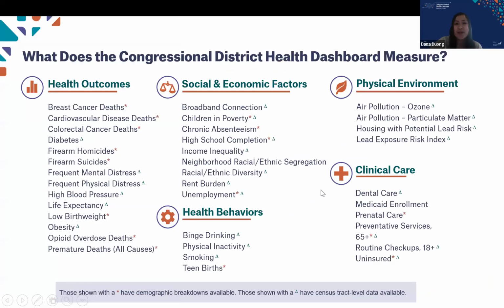So the big question is, what do we measure? We have a total of 37 measures on health and its drivers, and they're organized into 5 different domains. As you can see here, our first domain is the health outcomes domain, and some metrics include breast cancer deaths, high blood pressure, and obesity. We have social and economic factors, which include broadband connection, chronic absenteeism, and high school completion. We also have the health behaviors, physical environment, and clinical care domains.